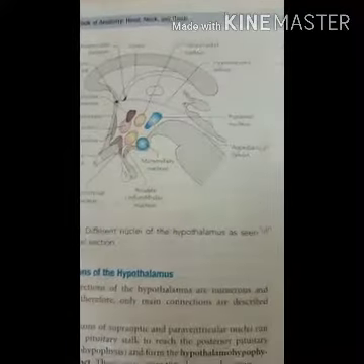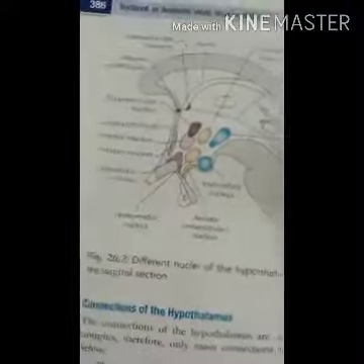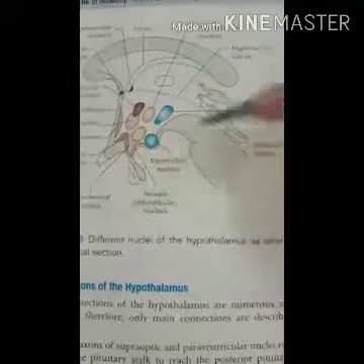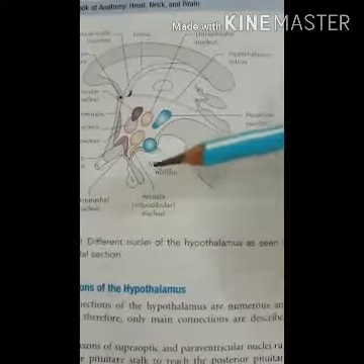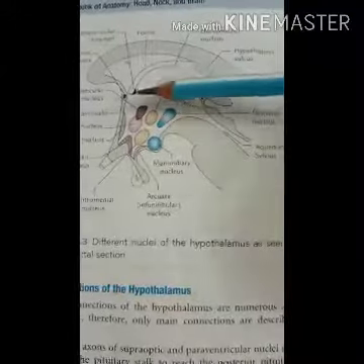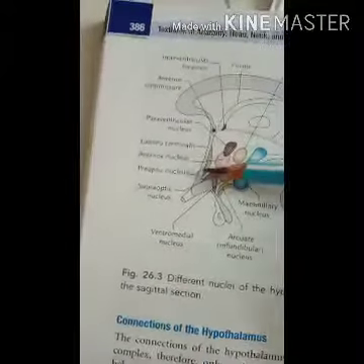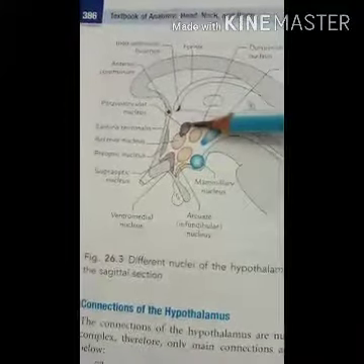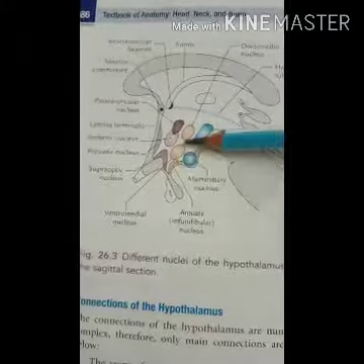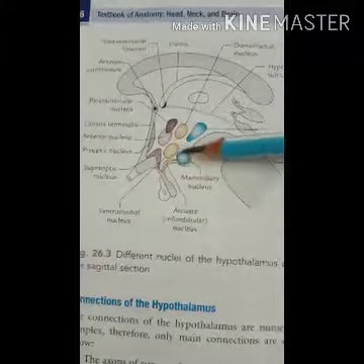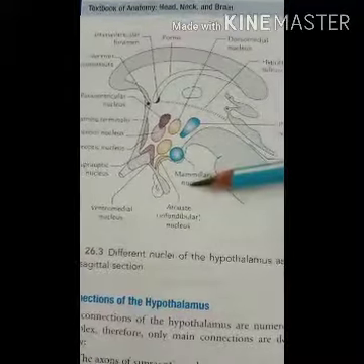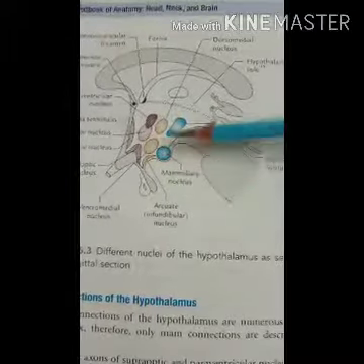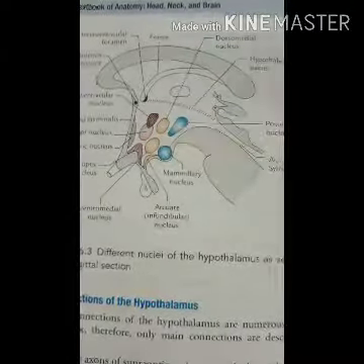The important connections related to the hypothalamus. First is the hypothalamo-hypophyseal tract. It is formed by the supraoptic and paraventricular nuclei. Here you can see the supraoptic and paraventricular nuclei. It runs through the pituitary stalk to reach the posterior part of the pituitary gland, the neurohypophysis, and it transports the neurohormones vasopressin and oxytocin that are synthesized there.